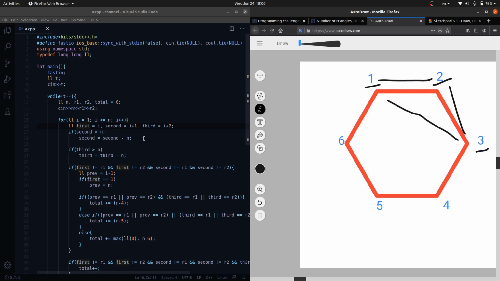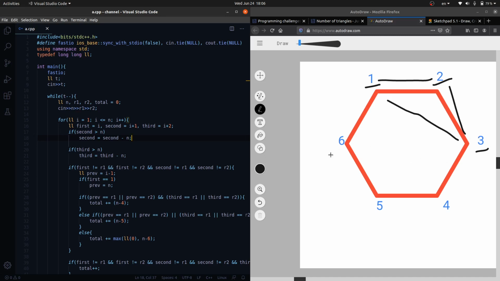So first will be I, second will be I plus 1, third will be I plus 2. That's what I have done here. If second is greater than n, then second will be second minus n. Similarly, if third is greater than n, then third will be third minus n.